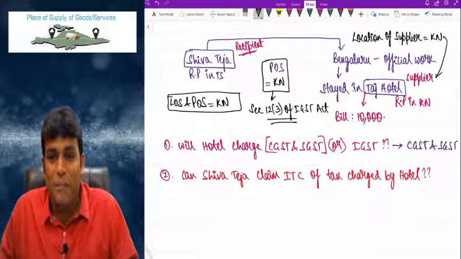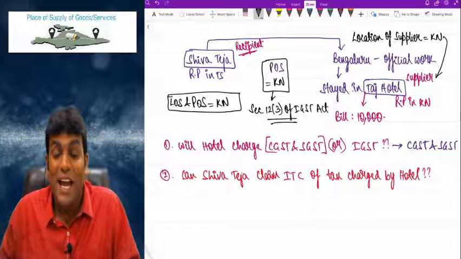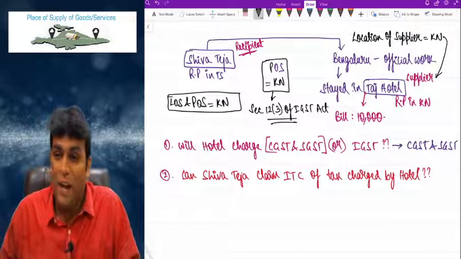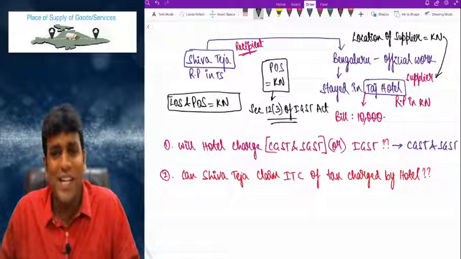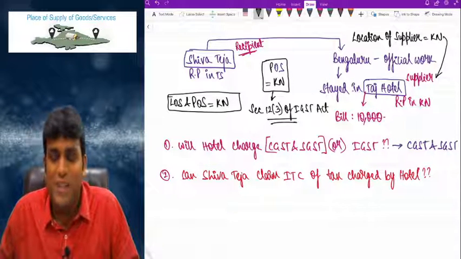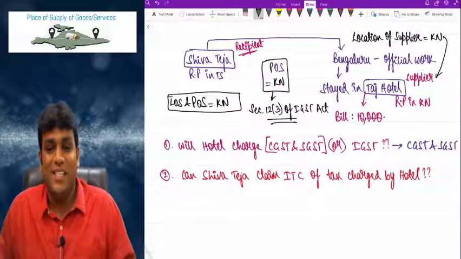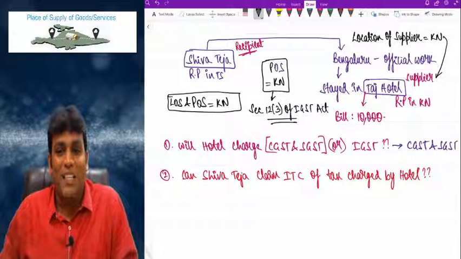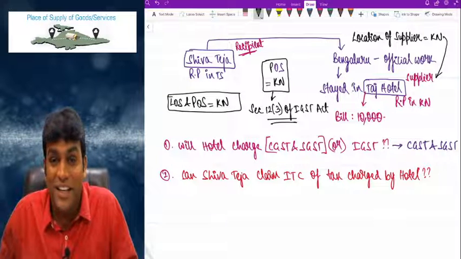Now when location of supplier and place of supply both are in Karnataka, we call it as intra-state supply. And for intra-state supply, what we will charge is CGST and SGST. I repeat one more time, friends. For intra-state supply, we charge CGST and SGST. And for interstate supply, we charge IGST, friends.